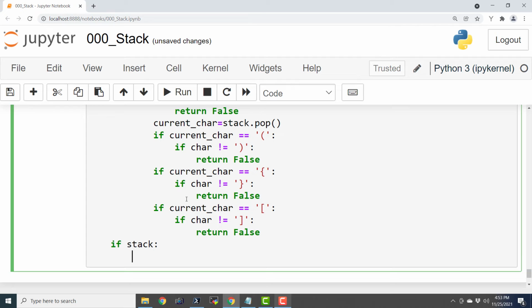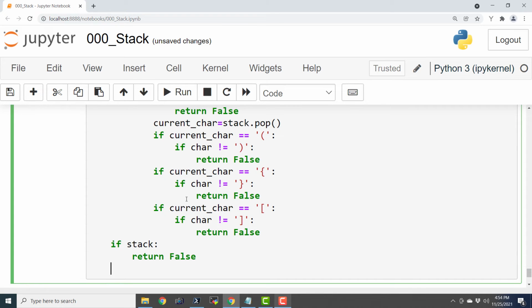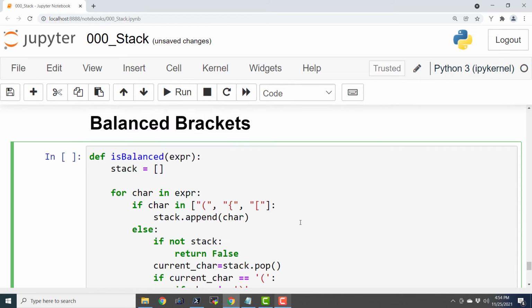Now, if the stack has leftover items, then it means that there are a few closing parentheses that are missing. And I'm going to say return false, else return true.